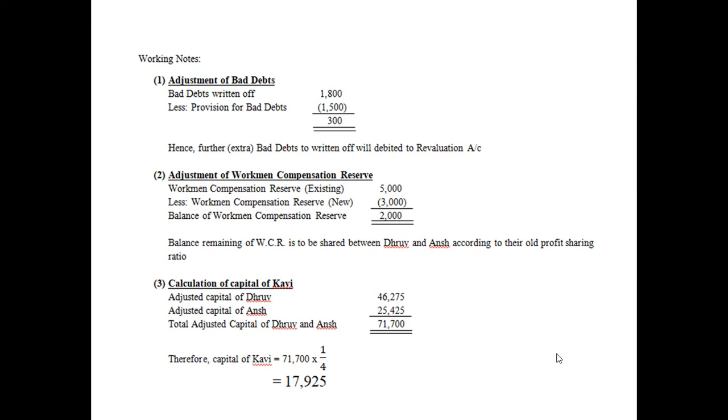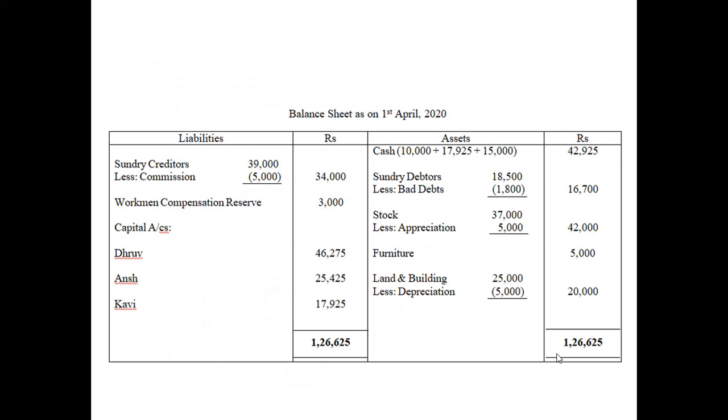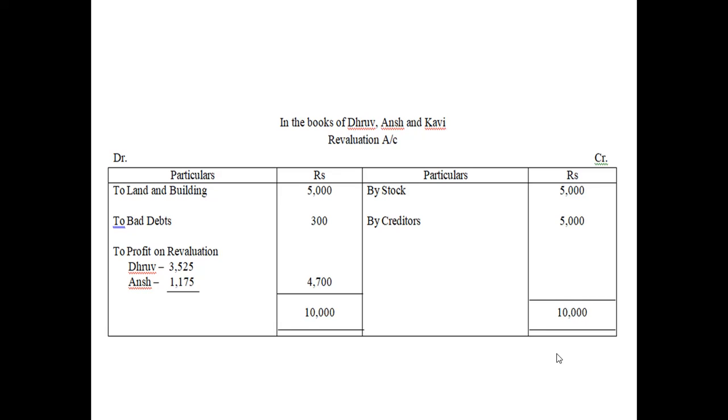So bad debts is 1,800, and your provision is 1,500. So out of 1,800, 1,500 will be absorbed by the provision. How much can it not absorb? 300. So this 300 will be debited in the revaluation account. This is the concept. Do not put the figure 1,800 blindly.